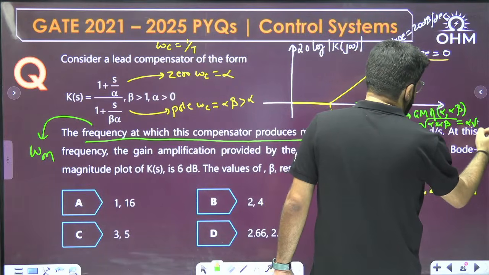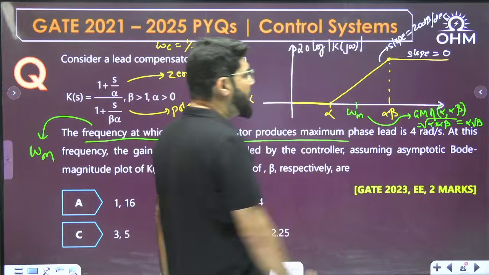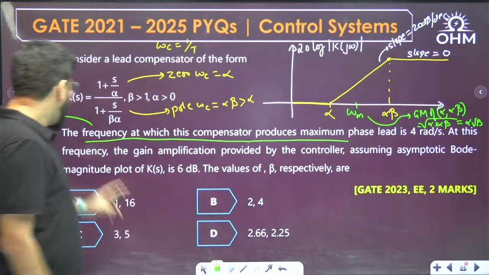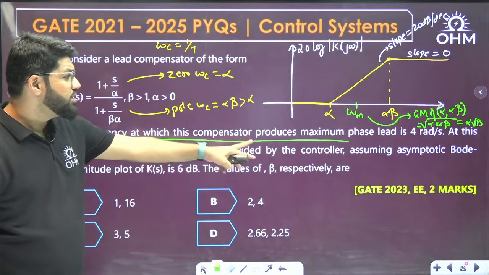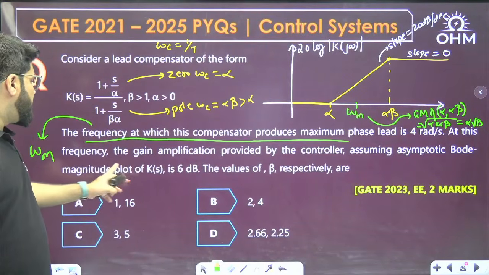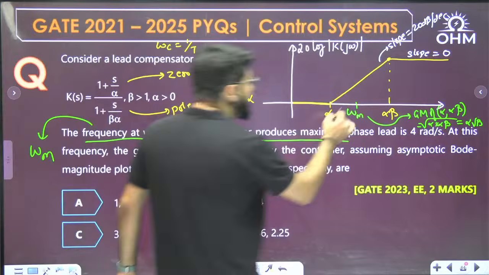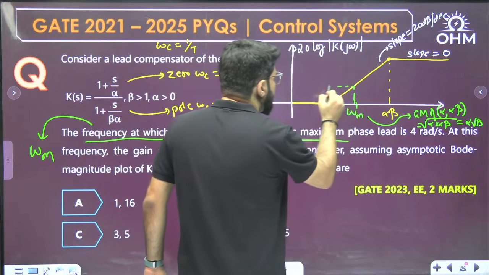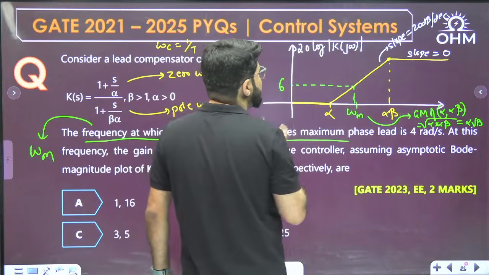So that becomes alpha root beta. So this omega m is alpha root beta. Then what is given at this frequency? The gain amplification provided by the controller, assuming asymptotic Bode magnitude plot of K(s), is 6. So at this frequency, the magnitude in decibel is 6.